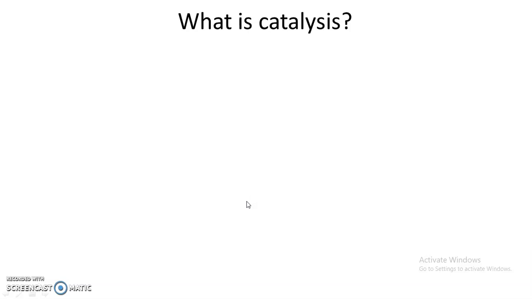Most important thing is, a small quantity of catalyst can bring about a conversion of large quantity of reactants. It means a small quantity of catalyst is able to convert large quantity of reactants into products. This is very important because catalyst is regenerated at the end of reaction, and therefore it can be used again and again, and therefore it is responsible to convert a large quantity of reactants into products.